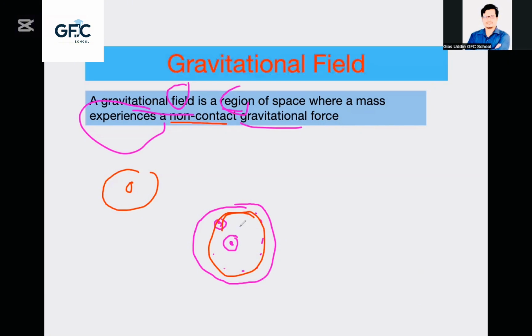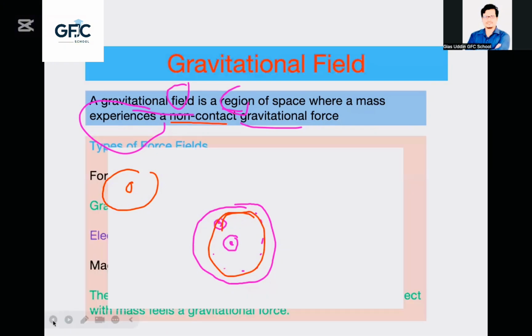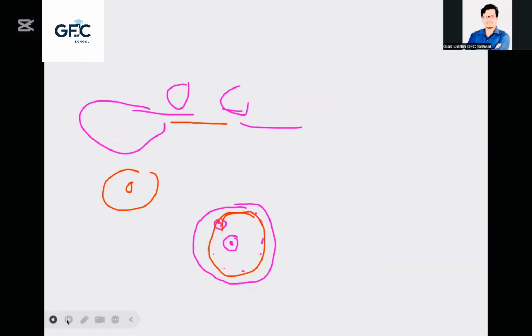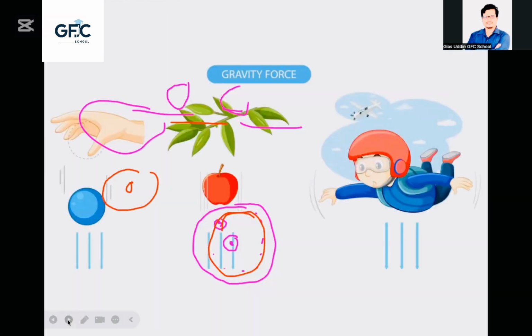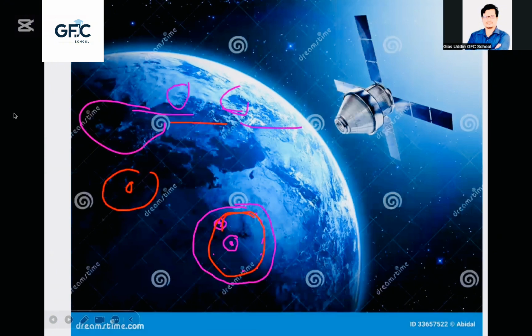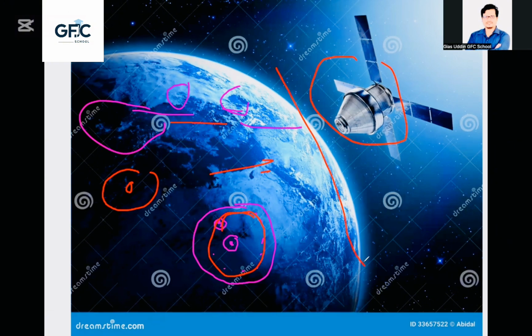Let me show this picture again. Here, this is the satellite, and this is Earth. There is a separation, so it's a non-contact force. There is no touch. The satellite doesn't touch the Earth, and Earth doesn't touch the satellite, even though there is a force of attraction. That is called non-contact force.